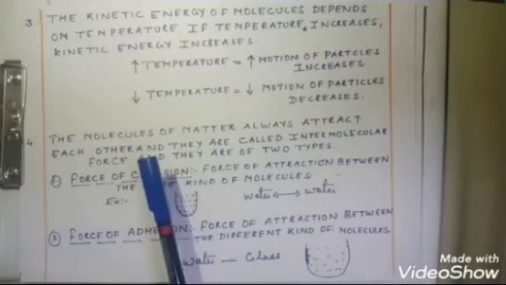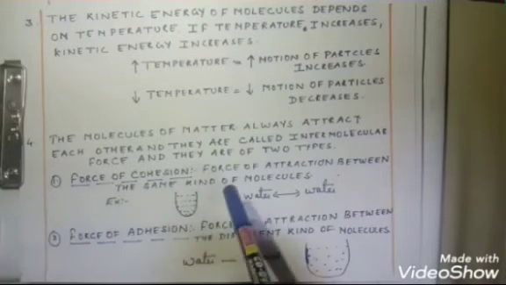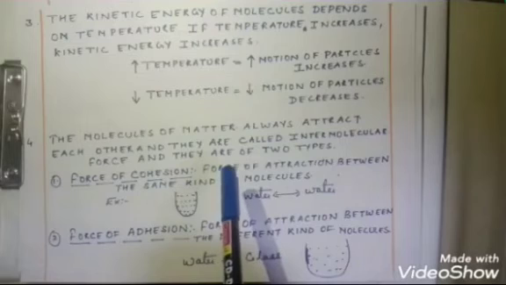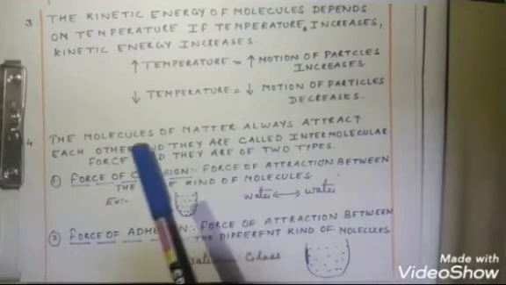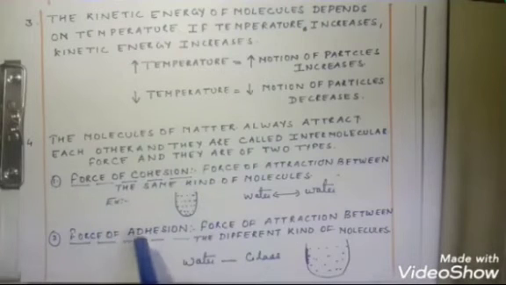If we are talking about two molecules, they are attracted to each other with a force of attraction that is called intermolecular force of attraction. If the molecules are attracting each other, definitely they are going to collide, vibrate and interact. So let us see the intermolecular force of attraction. There are two types of intermolecular force of attraction, that is force of cohesion and force of adhesion.